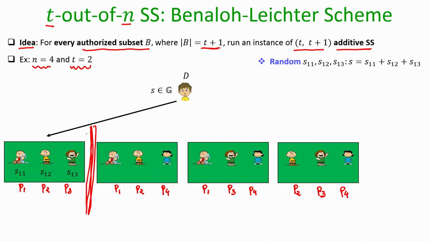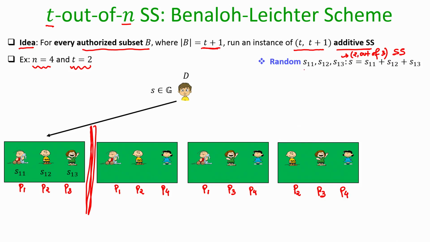only considering parties 1, 2 and 3 as the possible shareholders, that is all. We do not bring the fourth shareholder into the picture, and it runs an instance of 2 out of 3 secret sharing, right. So, this is an instance of 2 out of 3 secret sharing, which is an instance of additive secret sharing, and for that what does the dealer have to do?